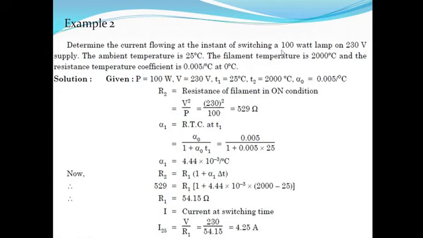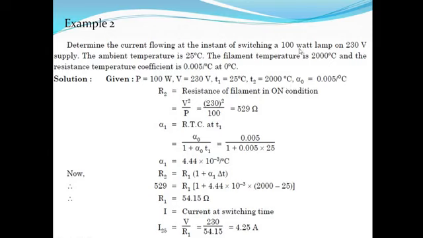The instant of switching means at the room temperature. So before switching the lamp, the temperature of the coil is room temperature, that is 25 degree centigrade. At that time the current flowing is I25. After switching on, the temperature becomes 2000 degree centigrade, so T2 is equal to 2000 degree centigrade.